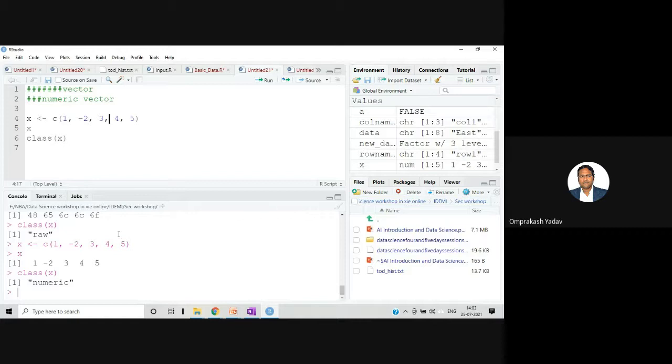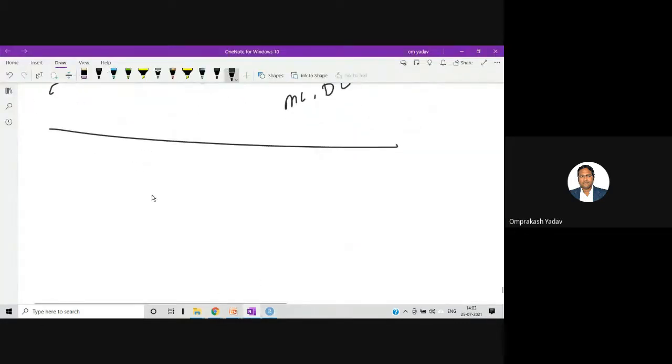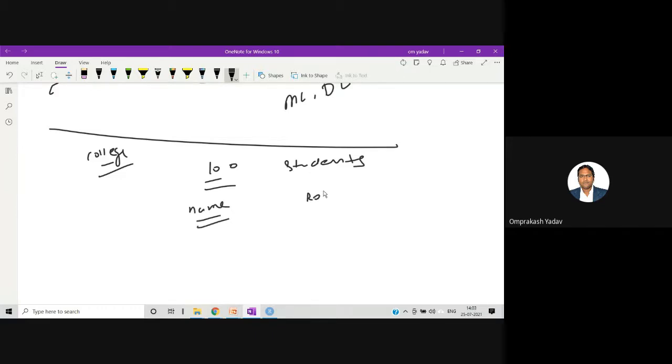Let me give one example of why we create the vector. Suppose you are dealing with one project in which you are making software for a college, and for one particular class, let's say, that class consists of 100 students. Obviously the students will have a name and, let's say, a roll number.